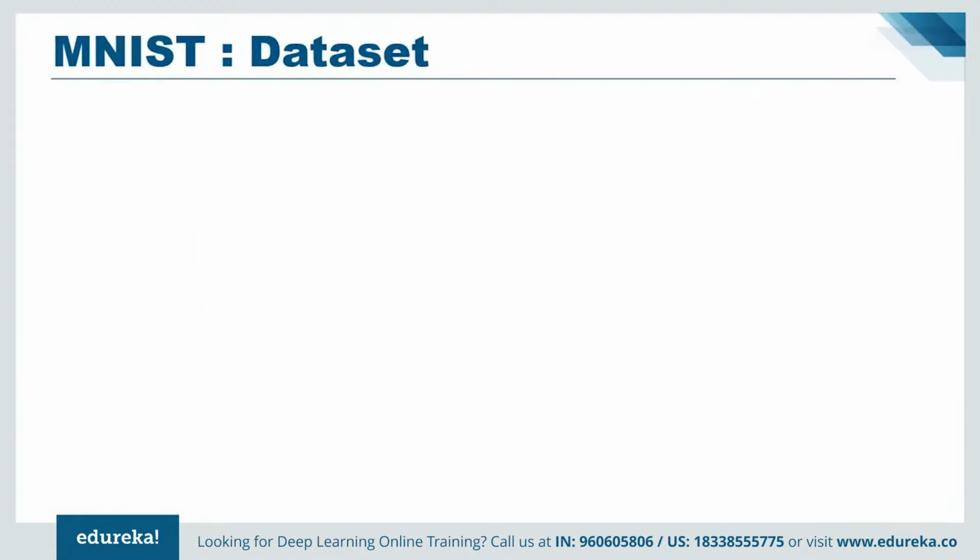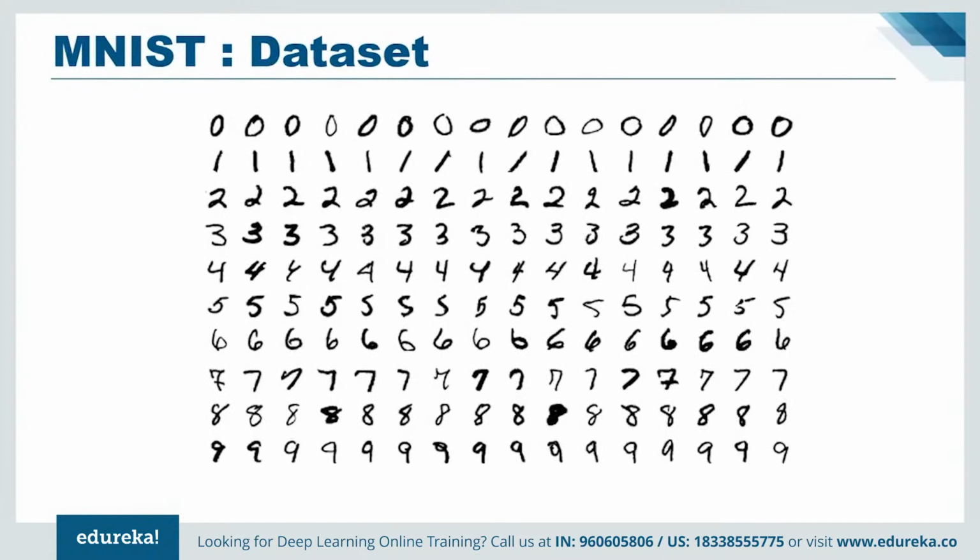The MNIST dataset is a very popular dataset which consists of around 60,000 training samples and 10,000 testing samples of handwritten digits. The task here is to train a model which can accurately identify the digits present in the image. To solve this use case, a deep network will be created with multiple hidden layers to process all the 60,000 images pixel by pixel. And finally, we will receive an output. The output layer will be an array with index 0 to 9, where each index corresponds to the respective digit. Index 0 contains the probability of 0 being the digit present in the image.